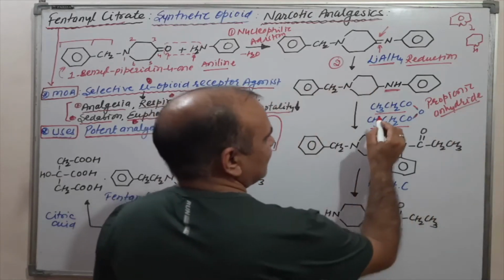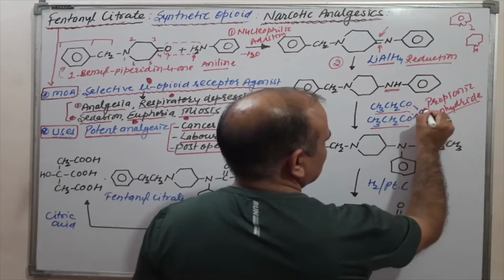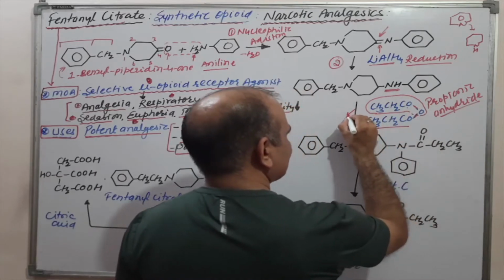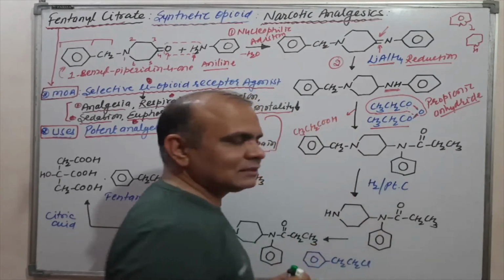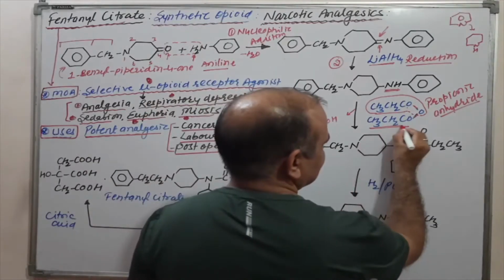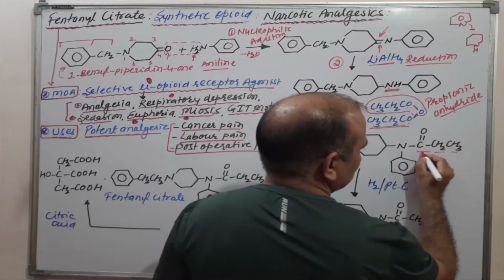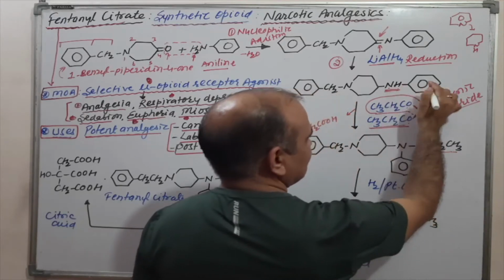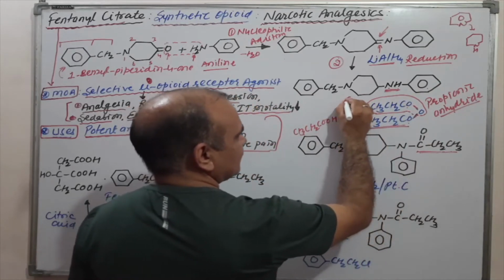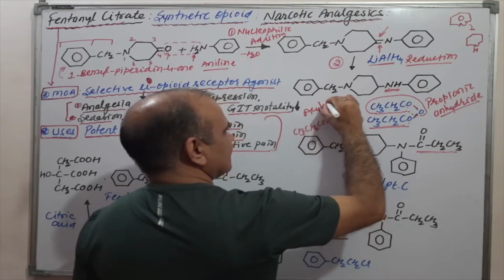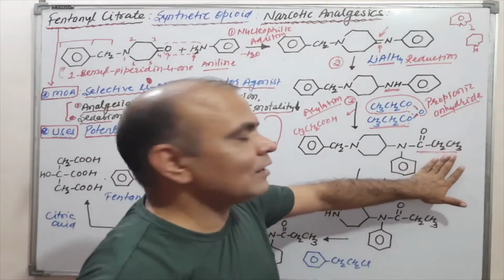Now it is very simple. One H and one of this group are removed as CH3CH2COOH, that is, propionic acid, and the other CH3CH2CO propionyl group is attached to this nitrogen, on the benzene side. Okay, this reaction is known as reaction number three, that is acylation. Acylation means an acyl group is attached, and here the acyl group is propionyl.